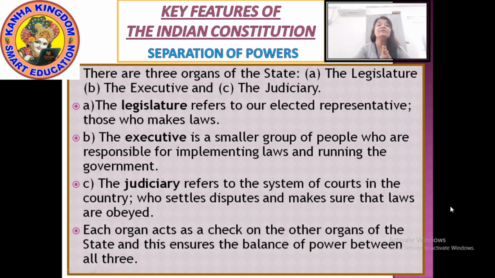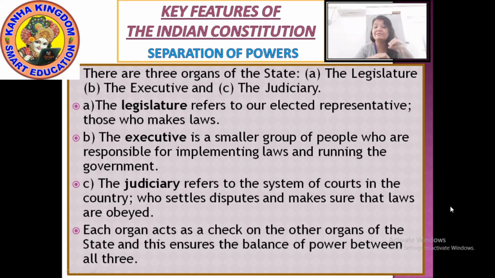The executive is a smaller group of people. Fine, legislature is one, and the executive means a smaller group of people who are responsible for implementing laws and running the government. Now the legislatures make the law.